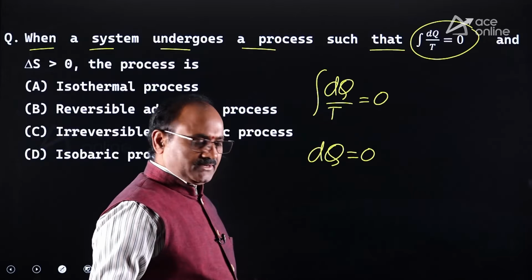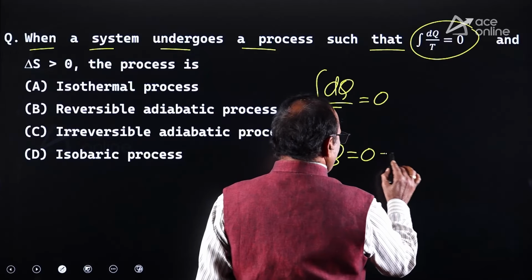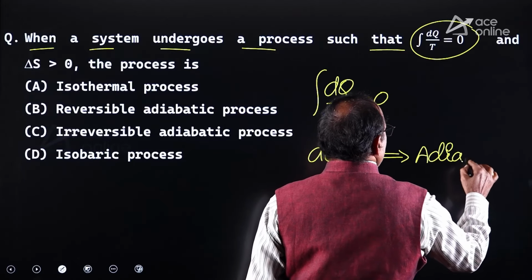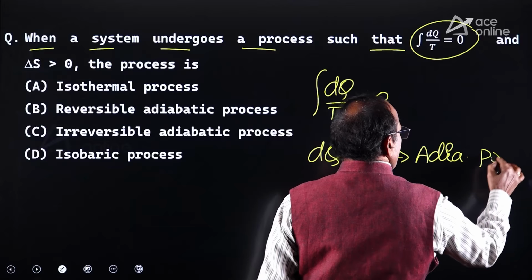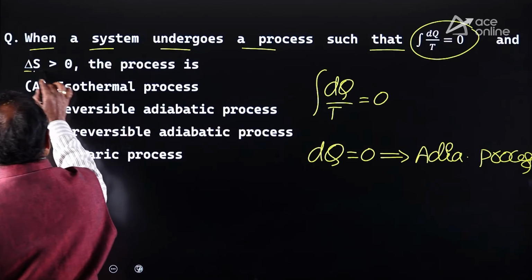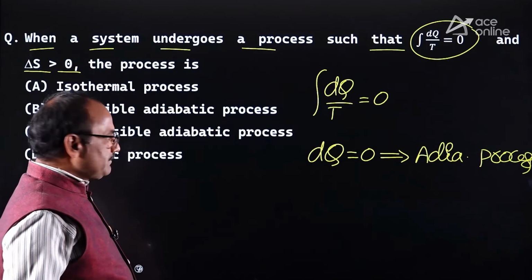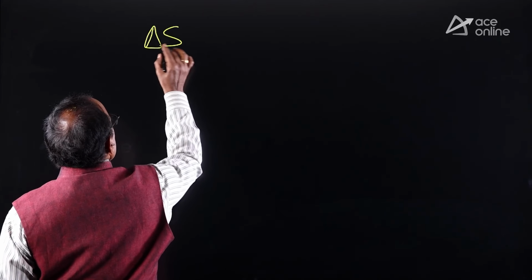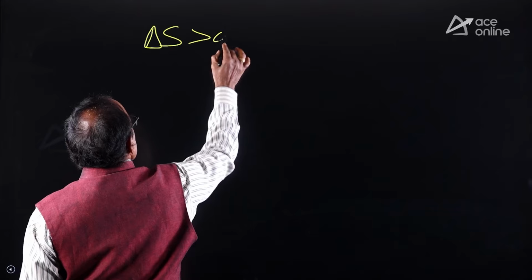That means heat transfer 0. If the heat transfer is 0 for any process, that process you can call an adiabatic process. And delta S greater than 0. That means the total change in entropy delta S greater than 0.